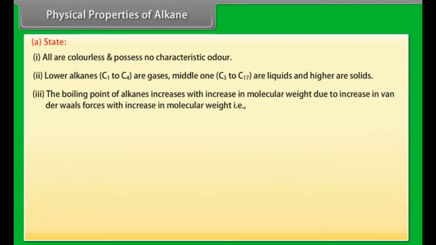Number 3. The boiling point of alkanes increases with increase in molecular weight due to increase in van der Waals forces with increase in molecular weight, that is, boiling point order: pentane is less than hexane is less than heptane.